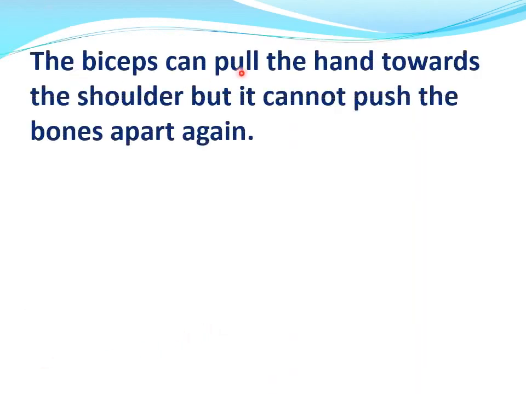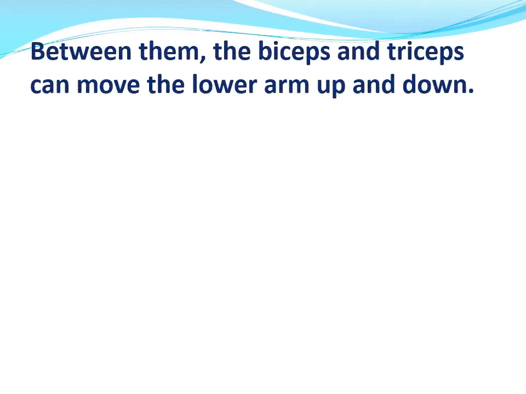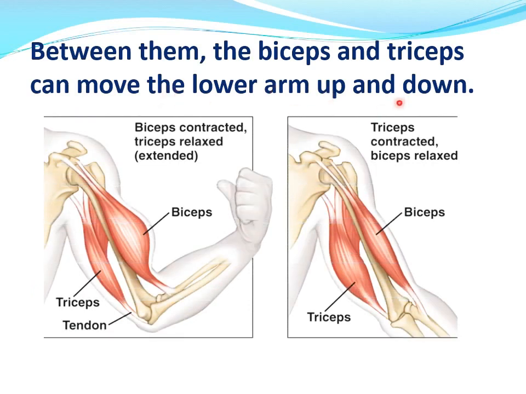The biceps can pull the hand towards the shoulder, but it cannot push the bones apart again. Muscles on the other side of your arm, called the triceps, work the opposite way. They can pull the lower arm down but cannot push it up. Between them, the biceps and triceps can move the lower arm up and down. This is triceps and this is biceps.